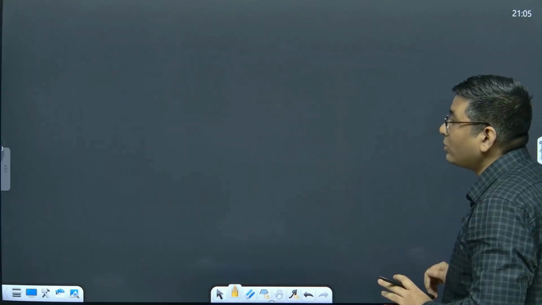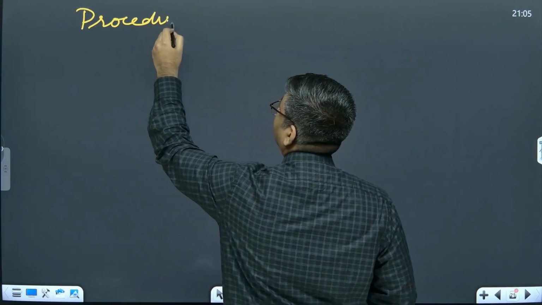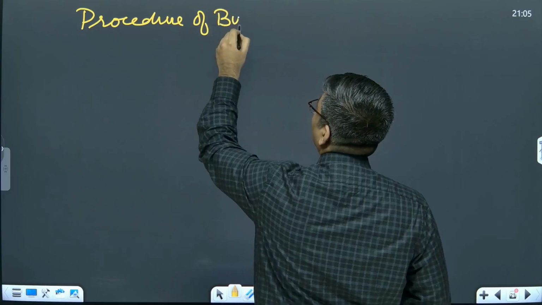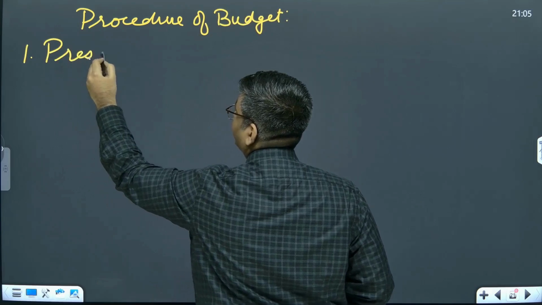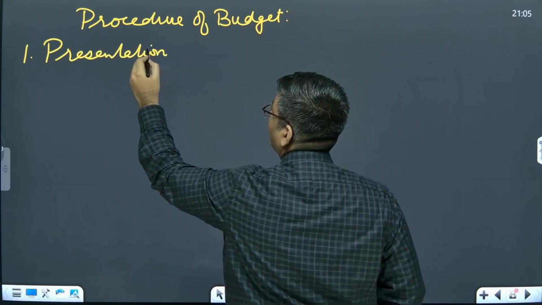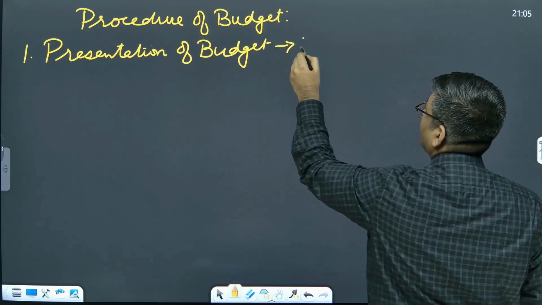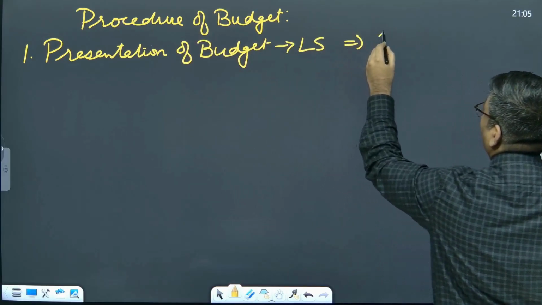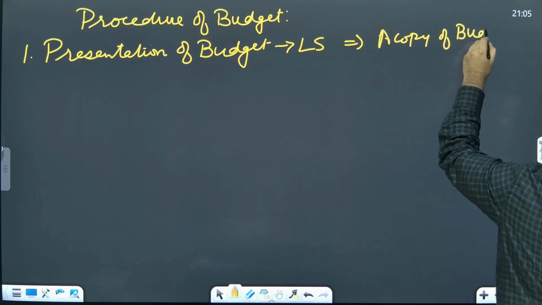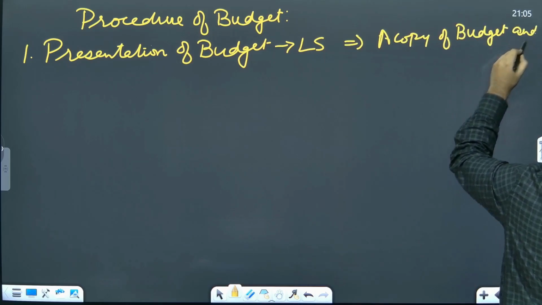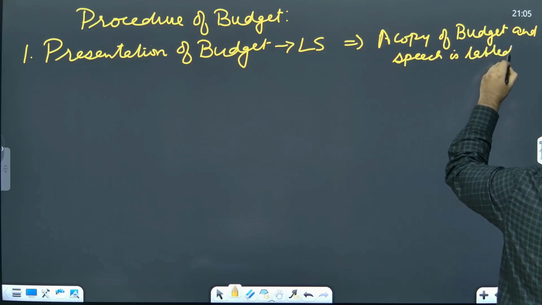Now when we talk about the procedure of the budget, the first thing is the presentation of the budget. The presentation of the budget happens in the Lok Sabha, and subsequently a copy of the budget and speech is tabled in the Rajya Sabha.